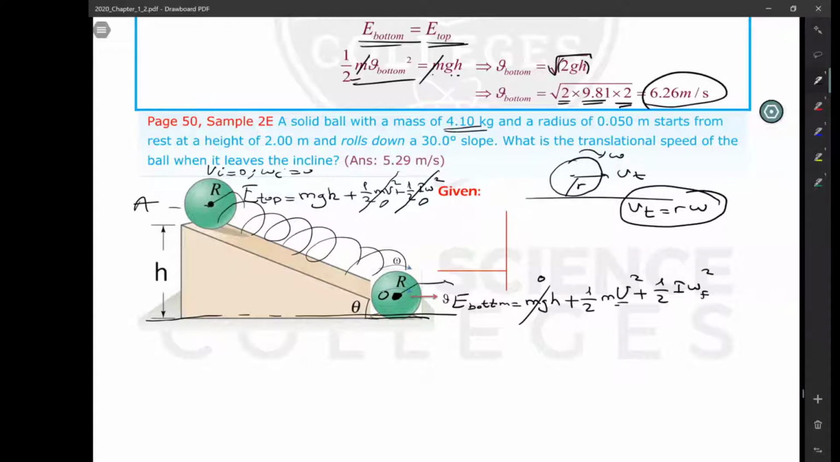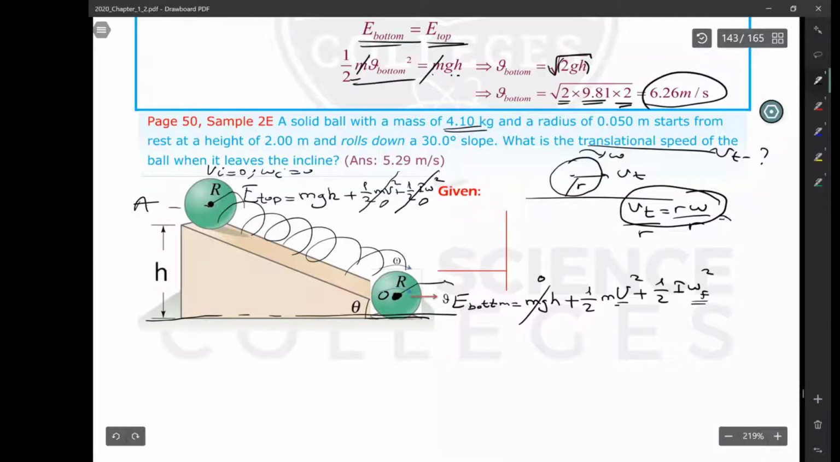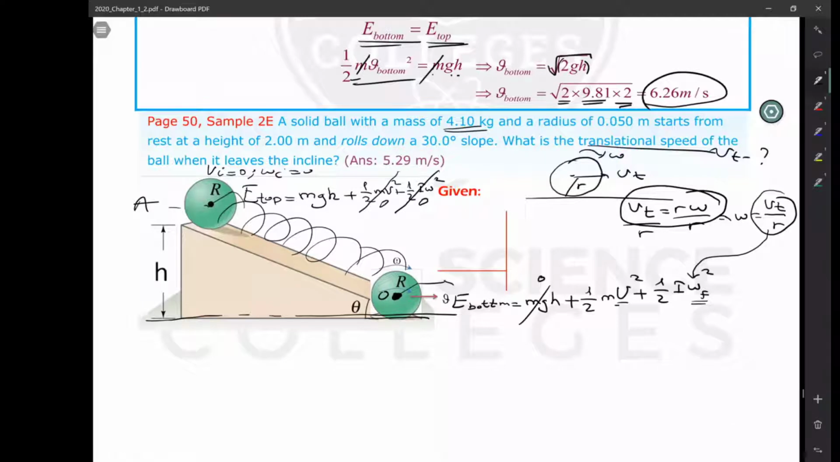For a rolling object, this equation is also valid. Translational speed, which means the speed of the center of mass of the object, is equal to r times omega. R is the radius of the object, and omega is the angular speed of the object. Because here translational speed is the question, Vt is the question, I am going to write omega as v translational speed divided by r. I'm going to insert this Vt over r in here instead of omega final.